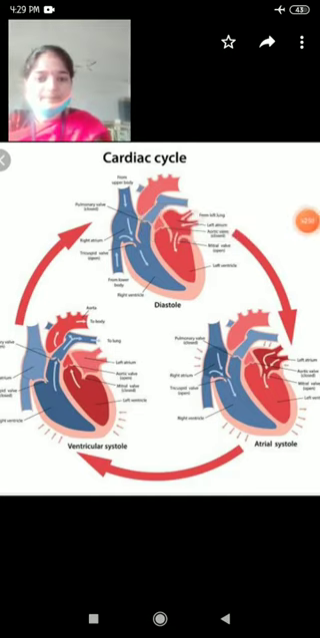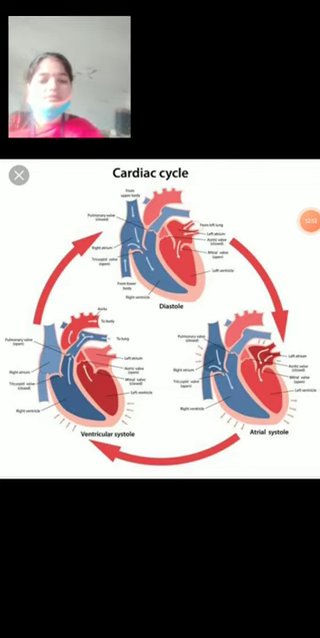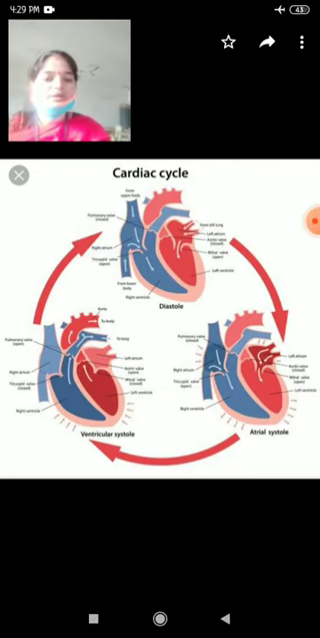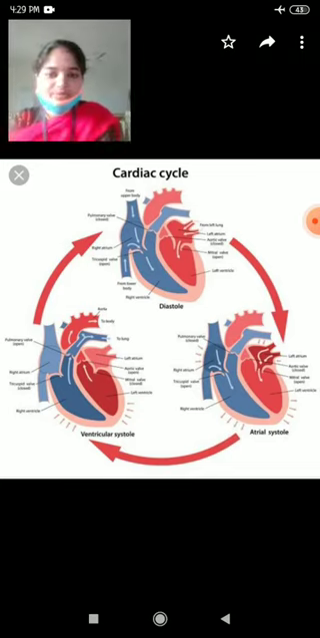Next, overview. The human heart consists of how many chambers? Four chambers are present in our human heart.